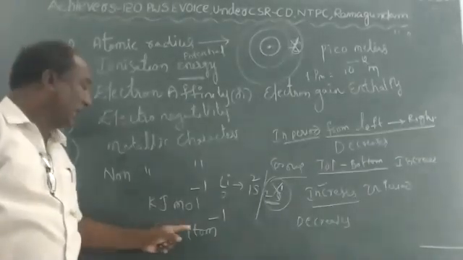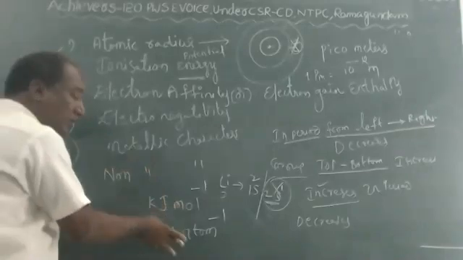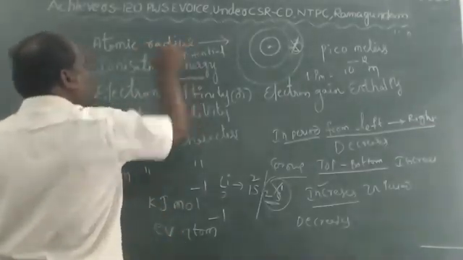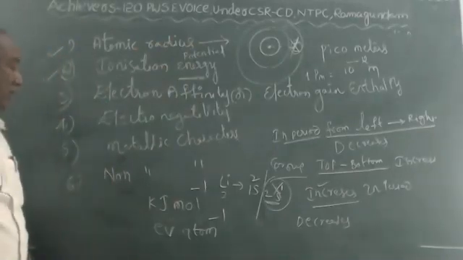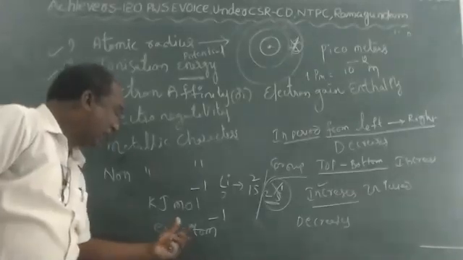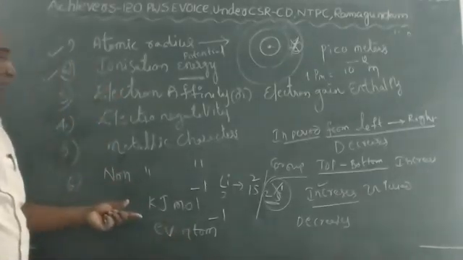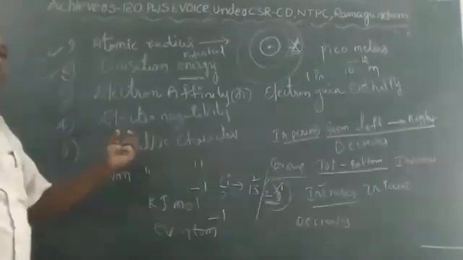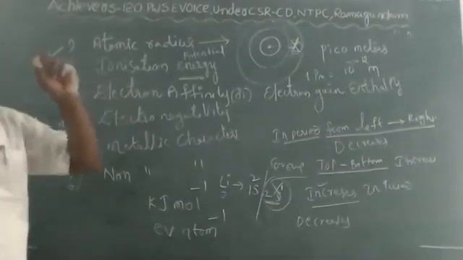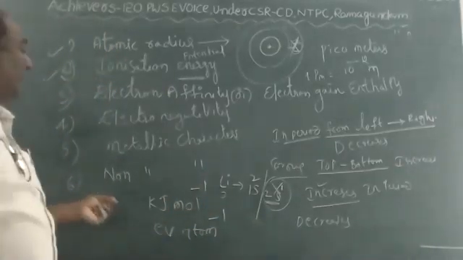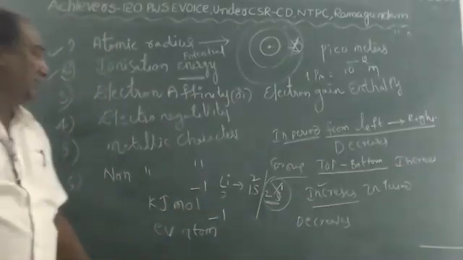EV means electron volt, per atom. This is about ionization energy. In a period from left to right, ionization energy increases. In a group from top to bottom, it decreases.